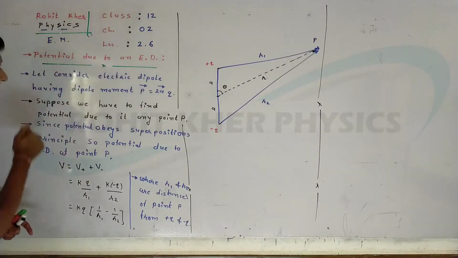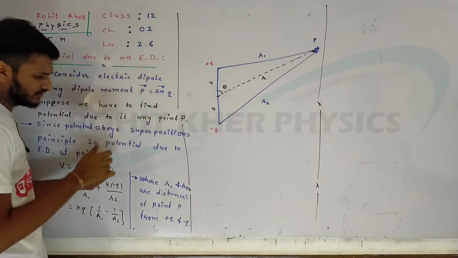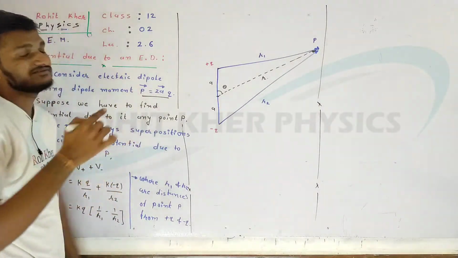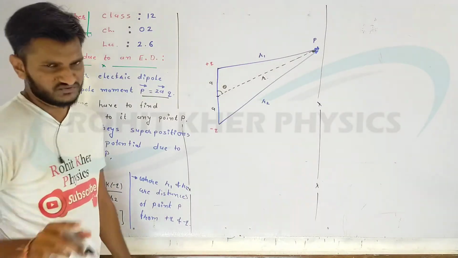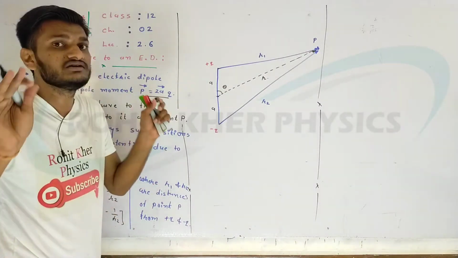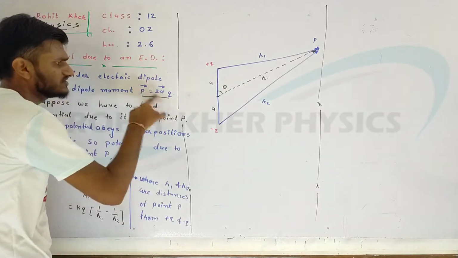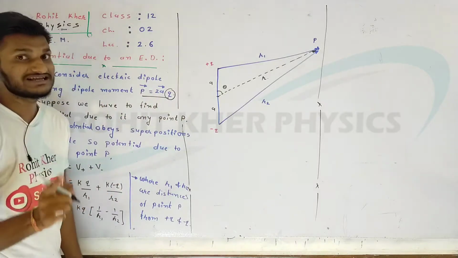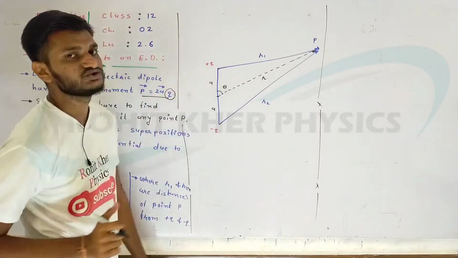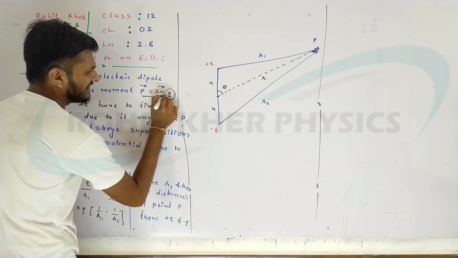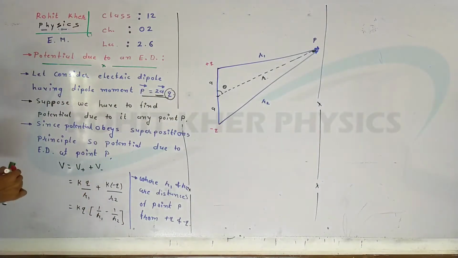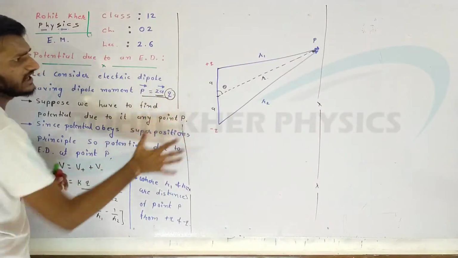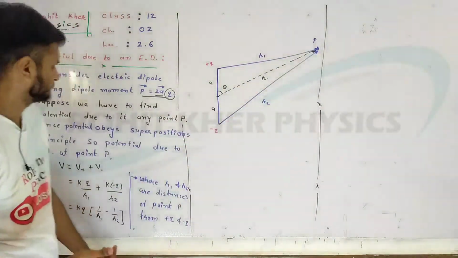Let's consider an electric dipole having a dipole moment p is equal to 2aq. So this one is very important. We have to write the dipole moment before we start any theory related to a dipole, because it shows many things. It shows the two charges are plus q and minus q, and the distance between them is 2a. Now let's suppose we have to find the potential due to this dipole at any point capital P.